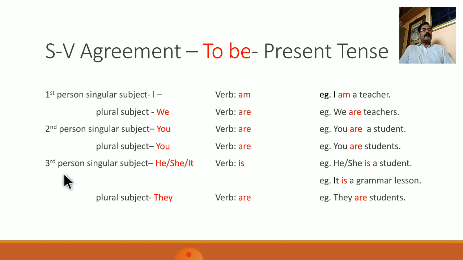When the subject is third person singular, that is he, she or it, the form of to be that is used will be is. For example, he is a student or she is a student, it is a grammar lesson. And when the subject is third person plural, that is they, then the form of to be that is used is are. For example, they are students.